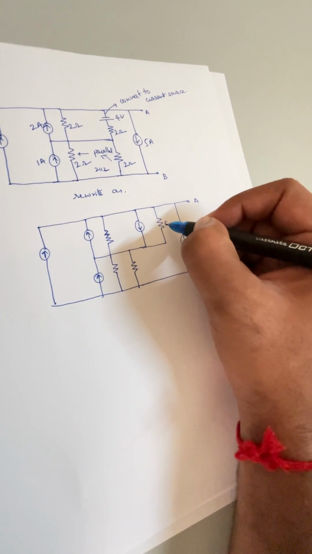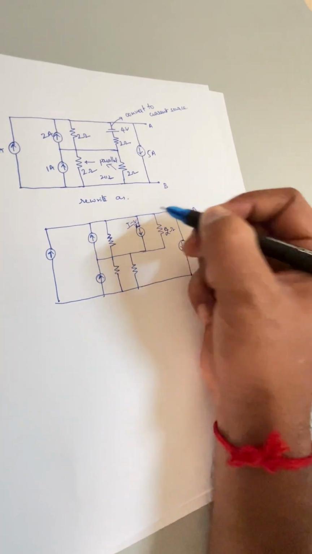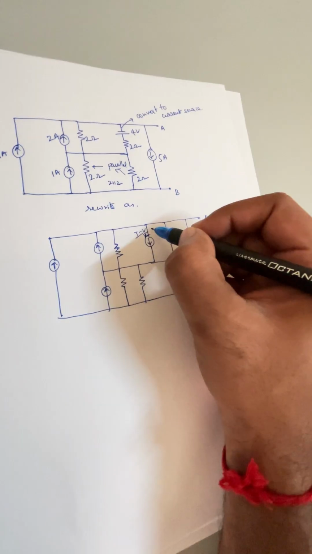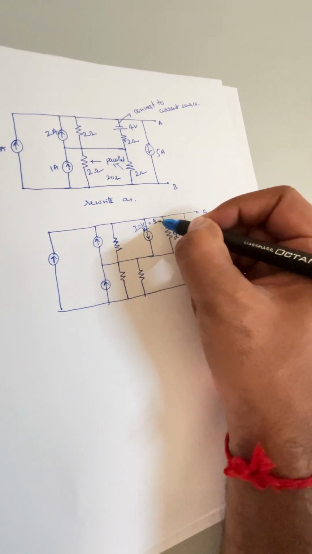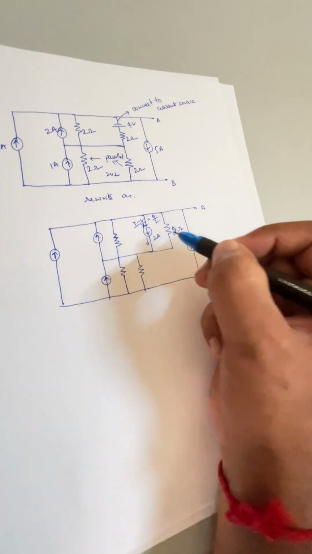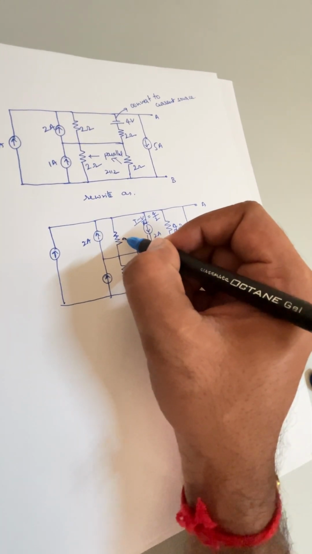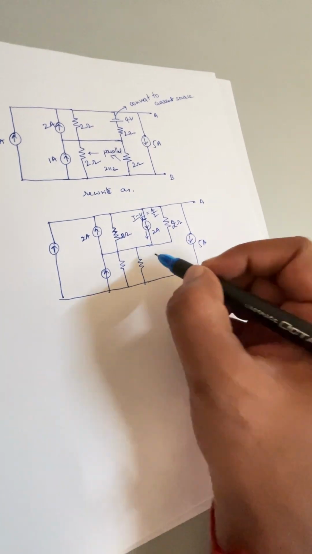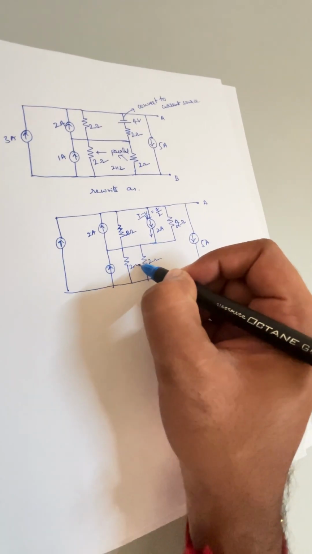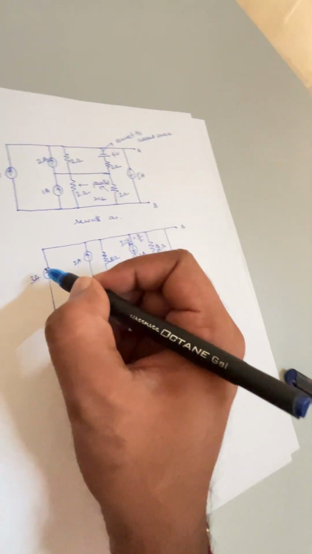Okay, so I am writing the values 2 ohm, and current you are calculating V divided by R, where V is 4, R is 2, so that 4 divided by 2 will be having 2 amperes current source down, and one more 2 ampere current source which is upward. You are writing 2 ohm as it is, and here 2 ohm, 2 ohm, 1 ampere and 3 amperes.